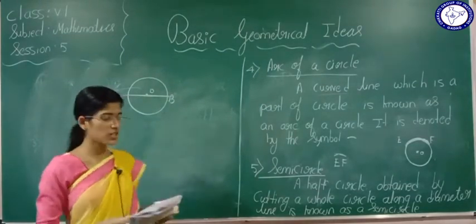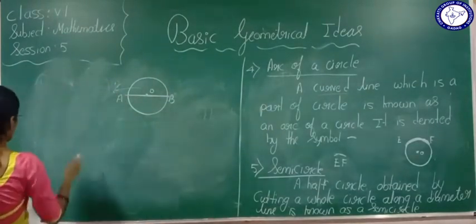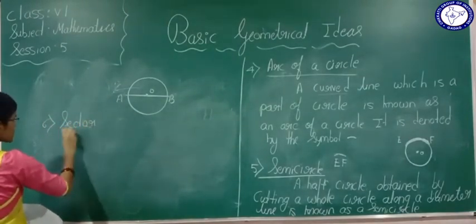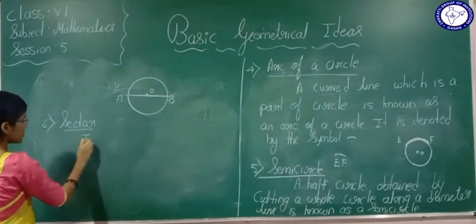The next definition is sector. Sixth definition is sector. Now see the definition.